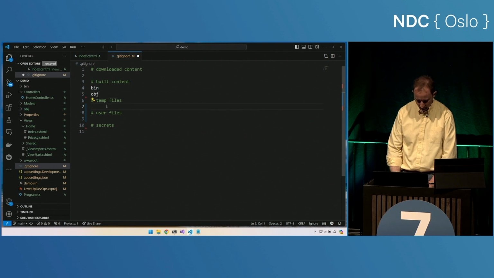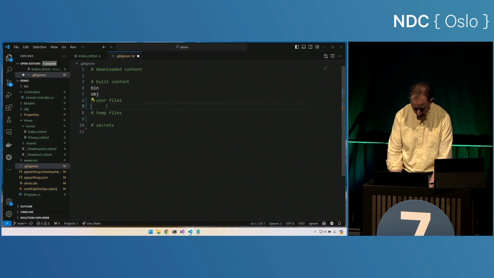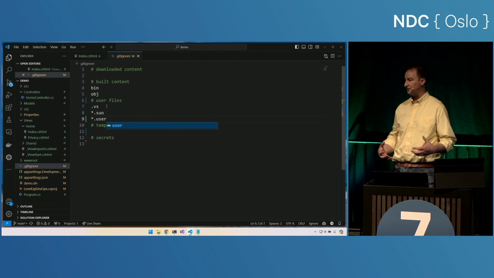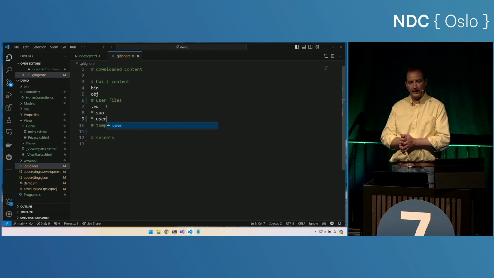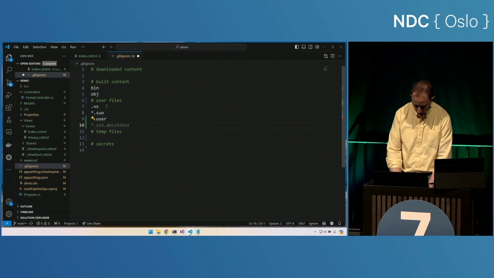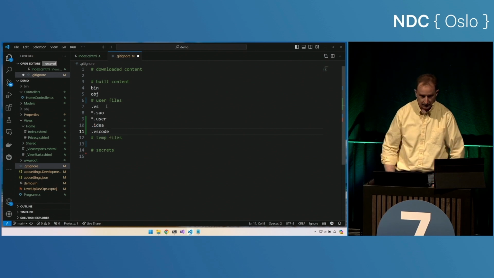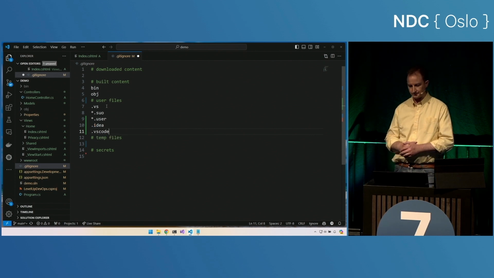Temp files. Well, actually, let me move temp files down here. Let's talk about user-specific files. I have the .vs folder, star.suo, star.user. These are all files generated specifically for my environment that start talking about my use of Visual Studio or VS Code, and I don't want to commit those. If I'm using another IDE, I might want to ignore, for example, the .idea folder. Maybe I want to ignore the .vscode folder. Depends on what conventions we use there.